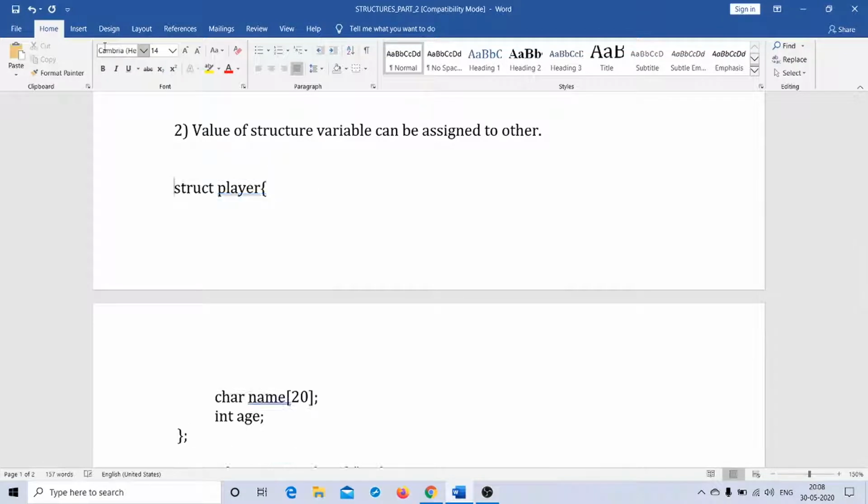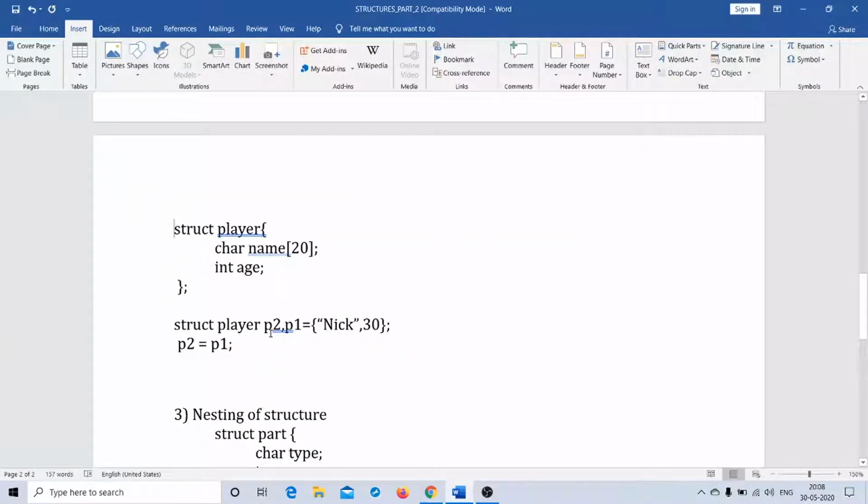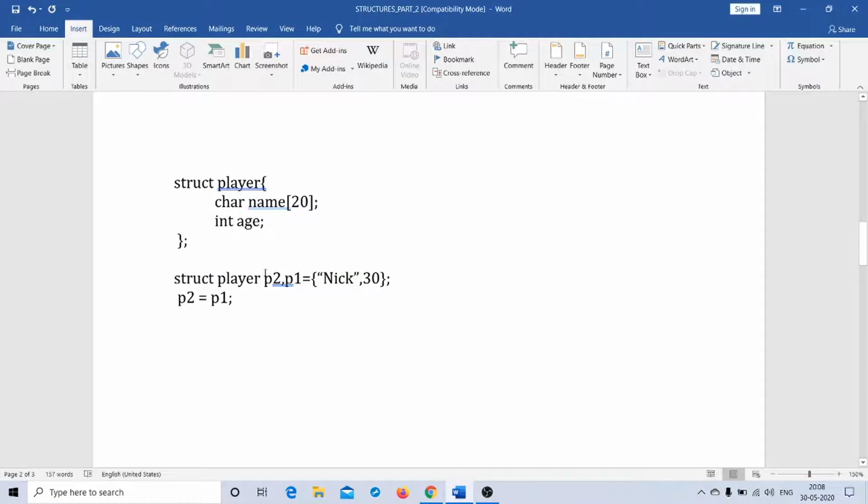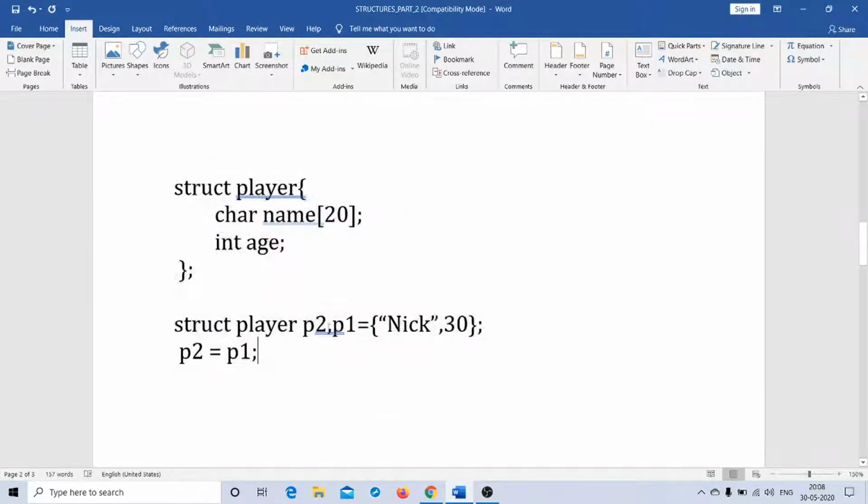So I have the example of player. Now when you look at this particular line, we have two structure variables called P2 and P1. Then I have P1 equal to Nick and 30. Now by looking at this statement, I can say P1 dot name is Nick and P1 dot age is 30. But P2 dot name does not hold Nick, right?